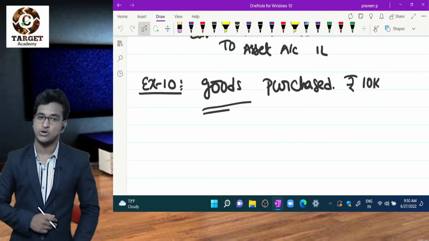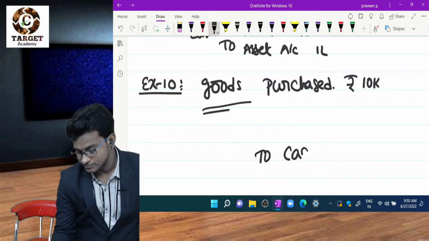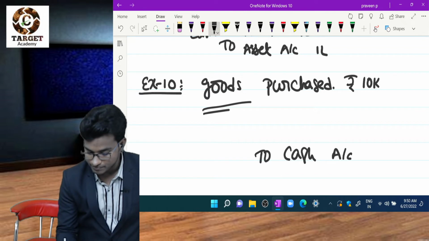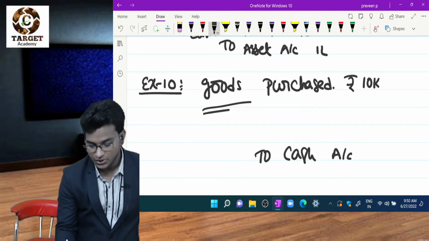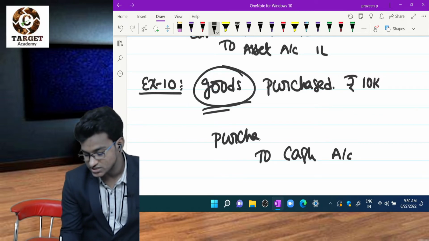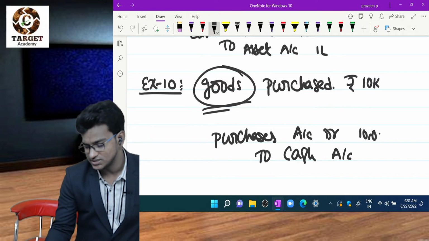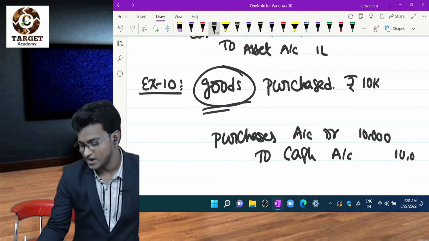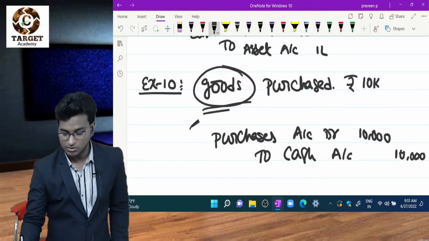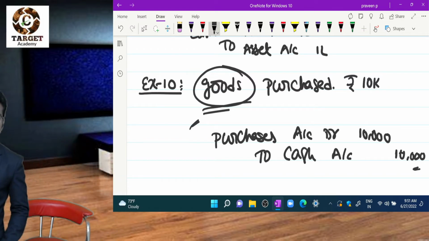So purchasing means we are paying cash, right? So to cash. I have to debit what is coming in here? Goods. So I'll write purchases account debit. Not goods, I'll write purchases. Why I write purchases rather than goods, I'll discuss later. Just now you have to remember like this: purchases account debit to cash account. That is the entry for goods purchase.